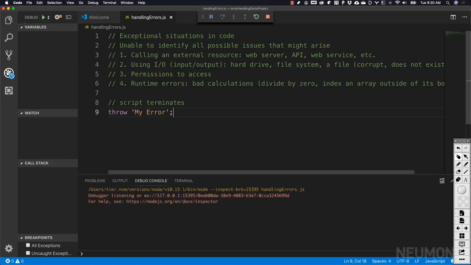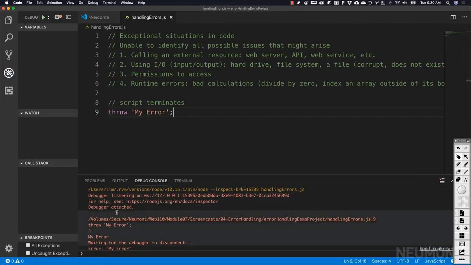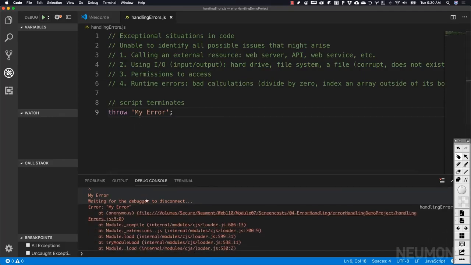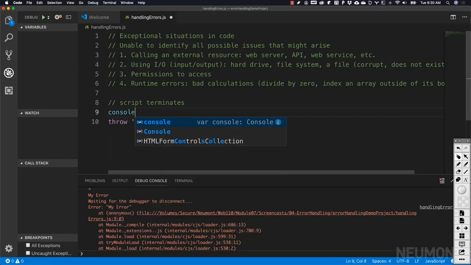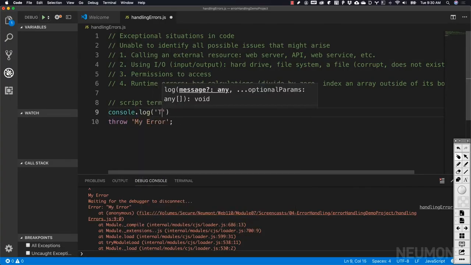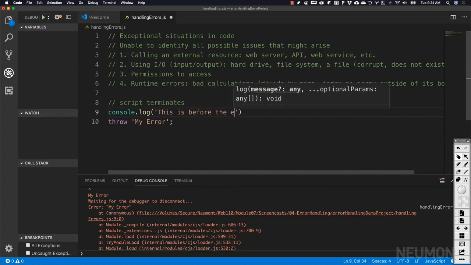Now when we run this script, what we're going to run into is an error. And you can see, instead of my script running to end, we've got an error happening here. So let's show how that happens and that we're actually terminating the script. Let's do a console.log, and then let's say this is before the error happens.